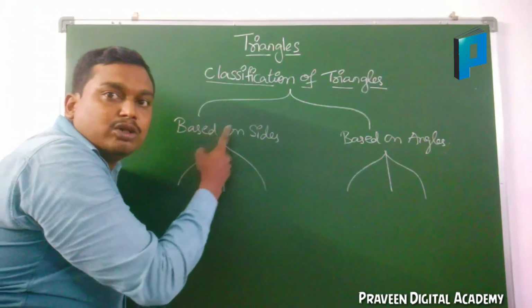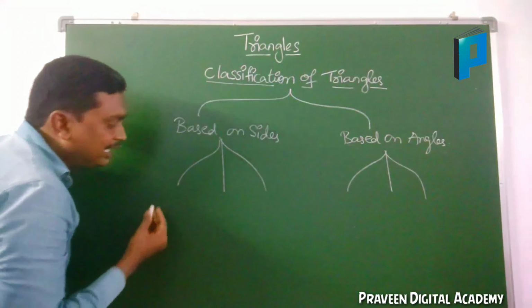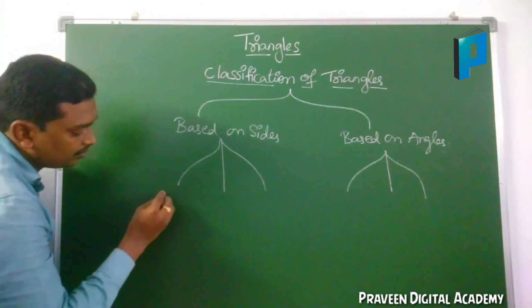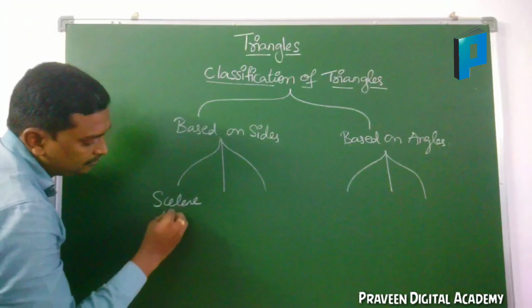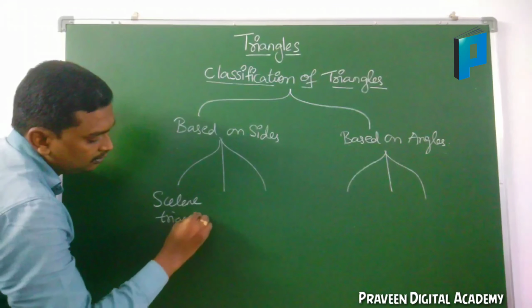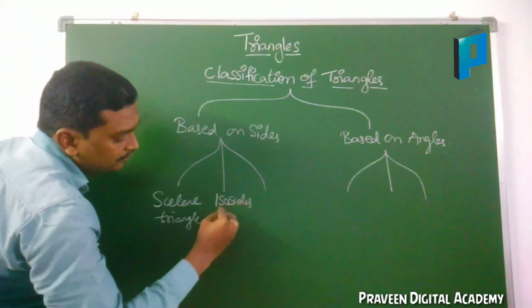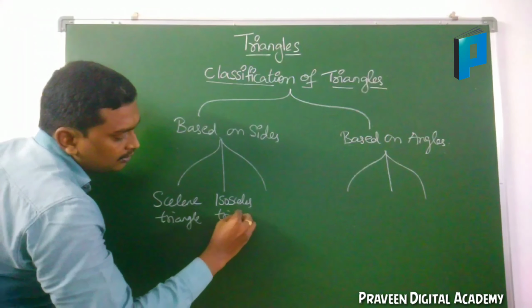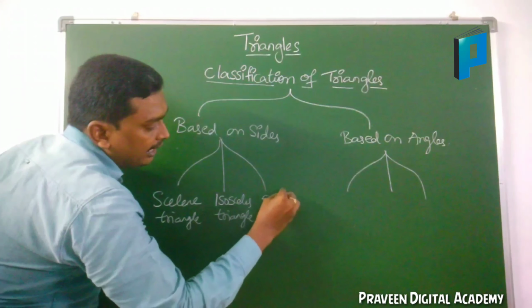Based on the sides, triangles are divided into three types, and they are, first of all, scalene triangle, isosceles triangle, equilateral triangle.